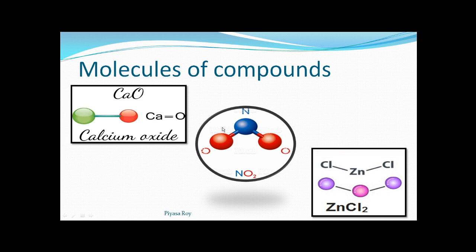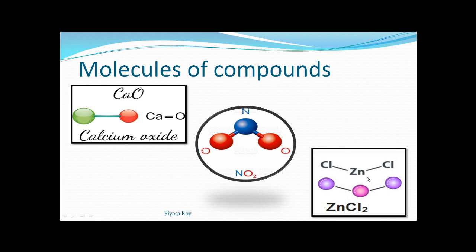Now come to nitrogen dioxide, this molecule. Here the middle one is nitrogen. Nitrogen is an element. So here one nitrogen atom is there and two oxygen atoms are there. So these two oxygen atoms are bonded with this nitrogen atom by this chemical bond, forming the molecule of nitrogen dioxide, NO2. So the ratio of nitrogen to oxygen is 1:2 here.